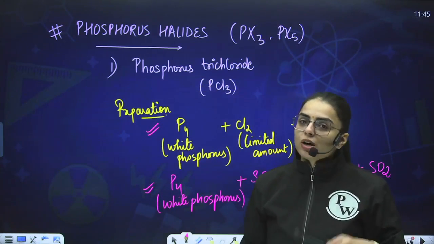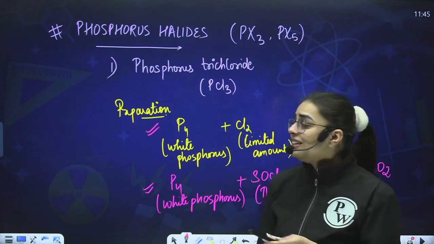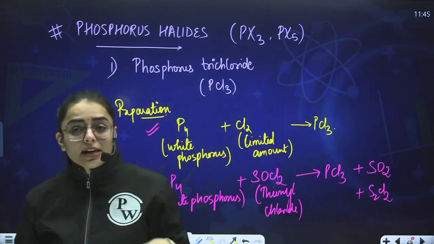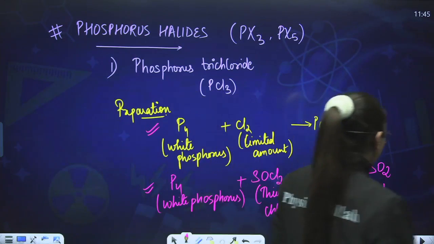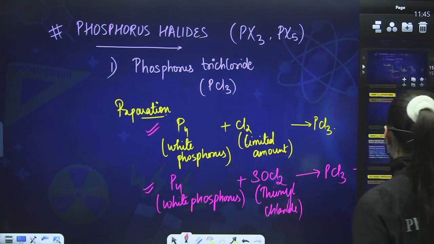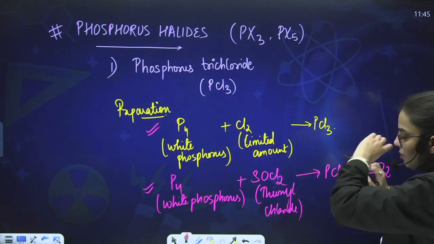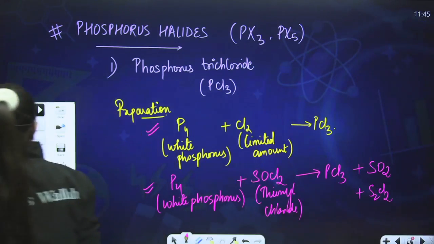Now, students, if I talk about its properties, basically they are colorless, oily liquids. And yes, there are certain reactions that you need to remember over here, such as the hydrolysis reaction. Okay, let me take one more sheet. Kindly write it till then.